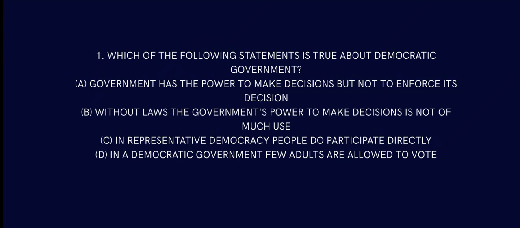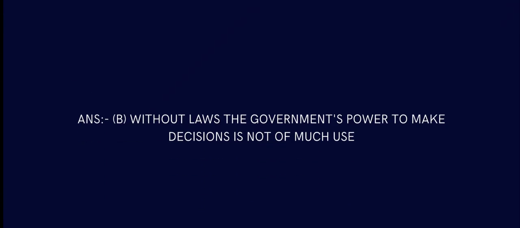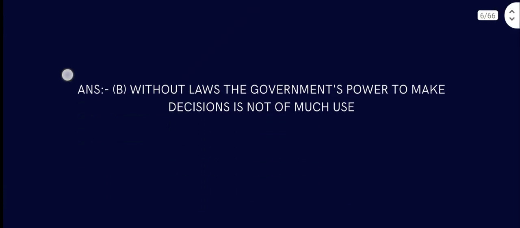In representative government, people do participate directly. No, we choose representatives and they participate for us. In a democratic government, few adults are allowed to vote. Not really. So only B is the correct answer: without laws, the government's power to make decisions is not of much use.